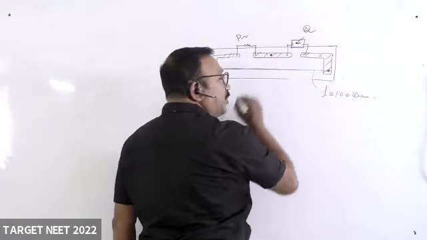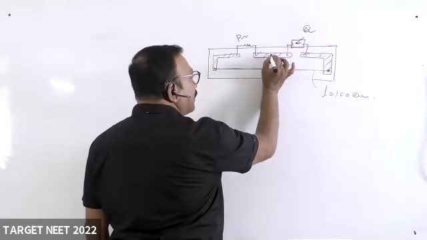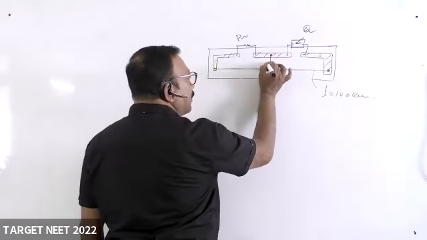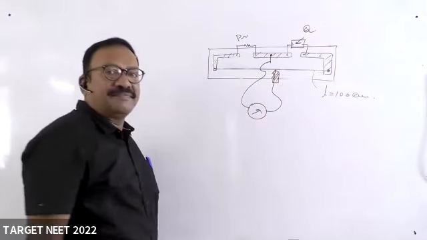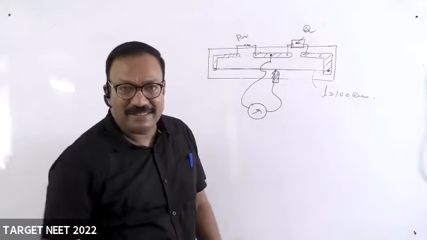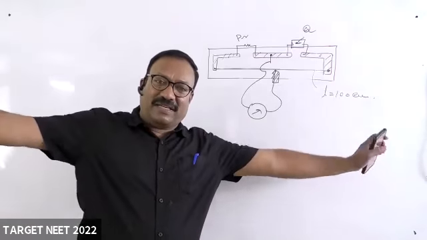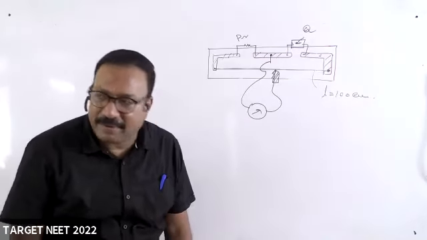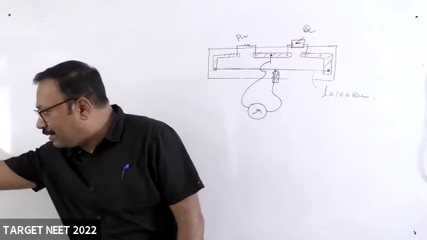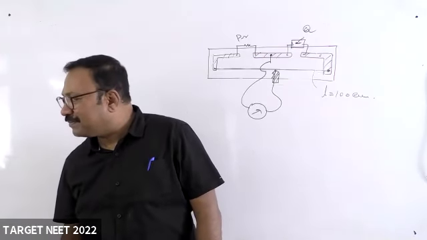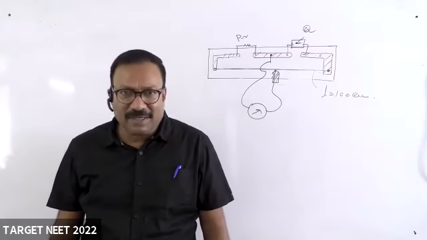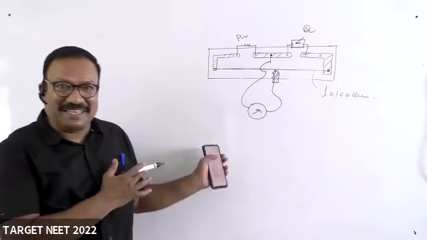Between P and Q, you will take another wire, right? And then you will be connecting a galvanometer and a jockey. You have to slide a jockey on that. Everything is fine. Is everything ready now for working? Anything is missing? Guys? Come on. Anything is missing?